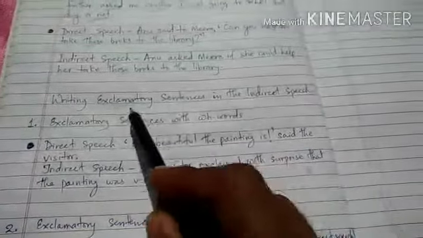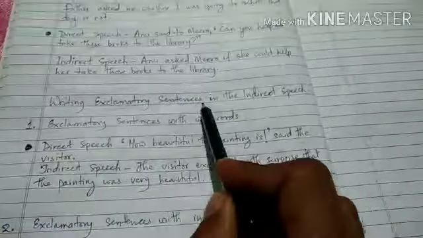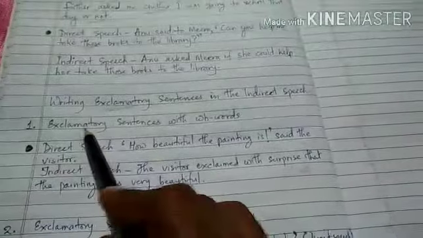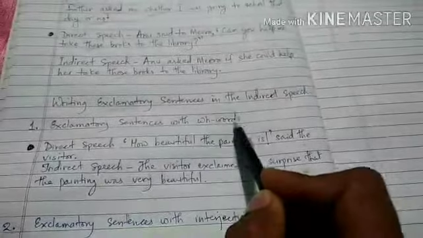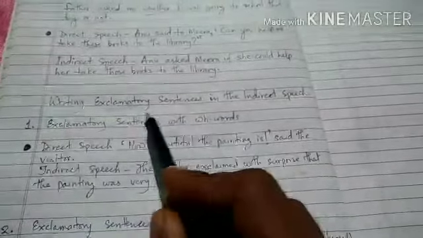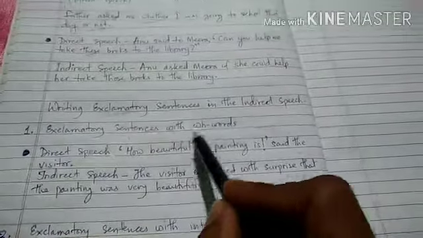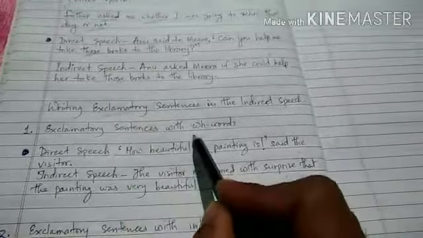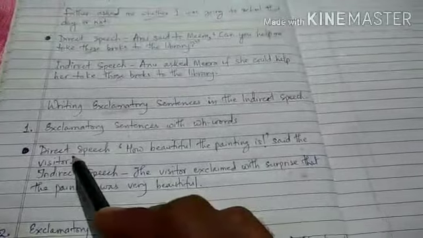So exclamatory sentences are also framed in two ways. One is exclamatory sentences with WH words. Okay, so how do we change the exclamatory sentences? How do we write the exclamatory sentences in the indirect speech? So at first we have to change the exclamatory sentences into assertive sentences. Okay, so how? Let us see here.